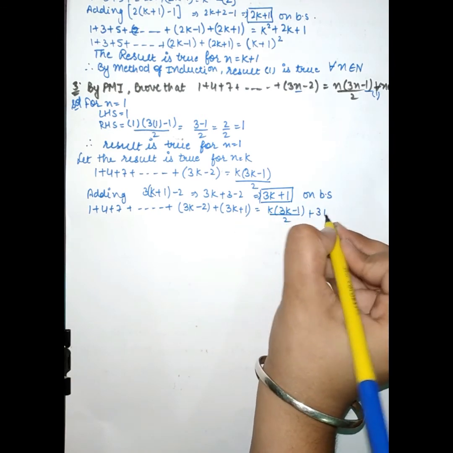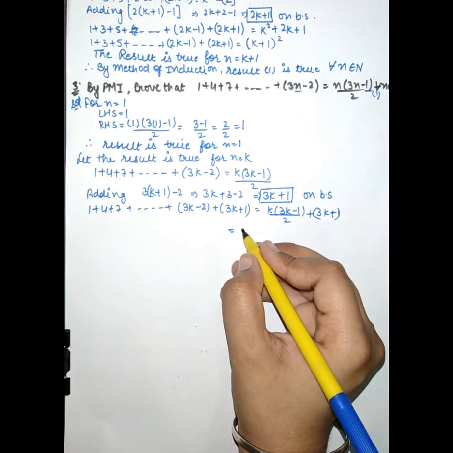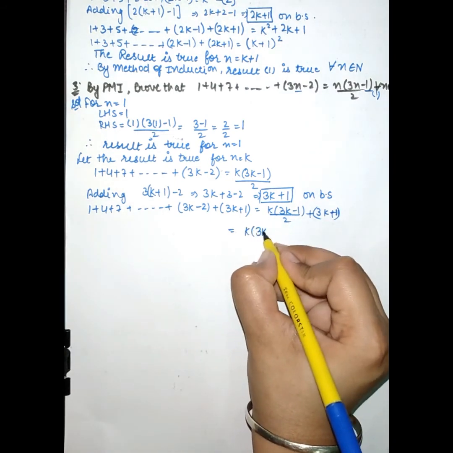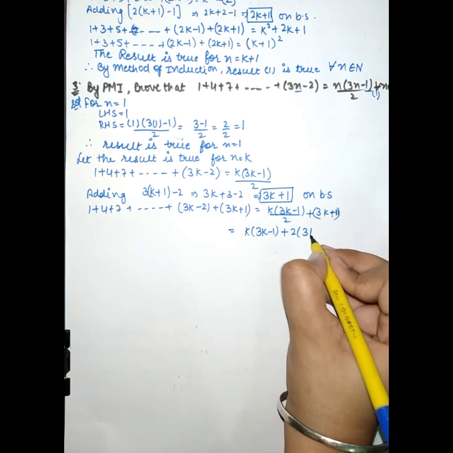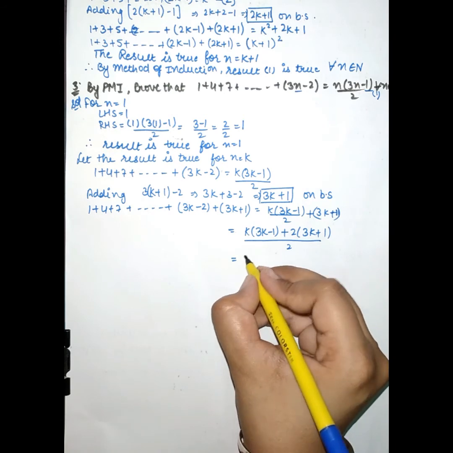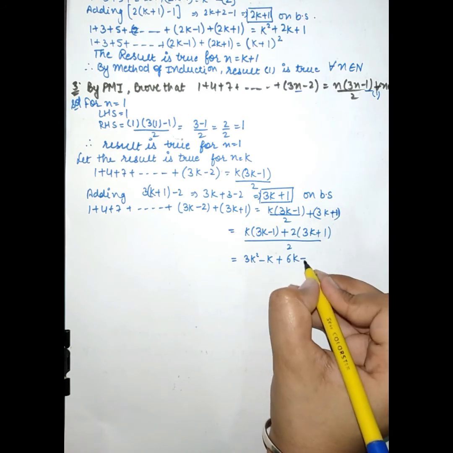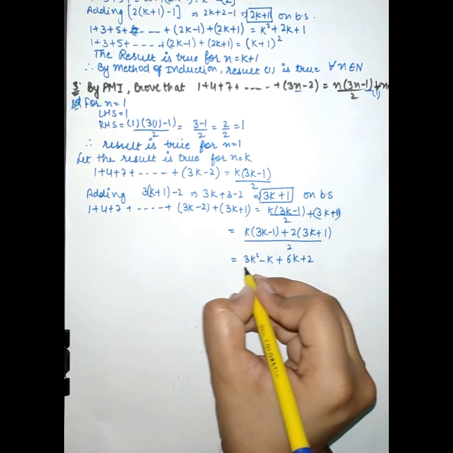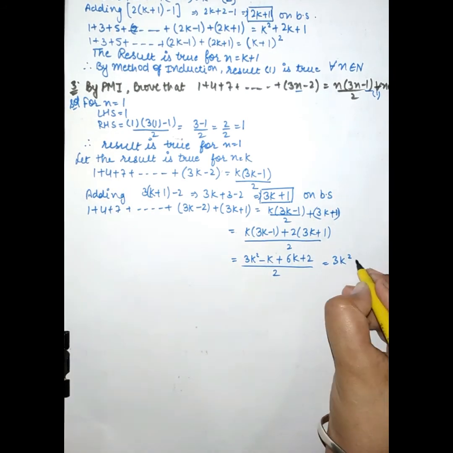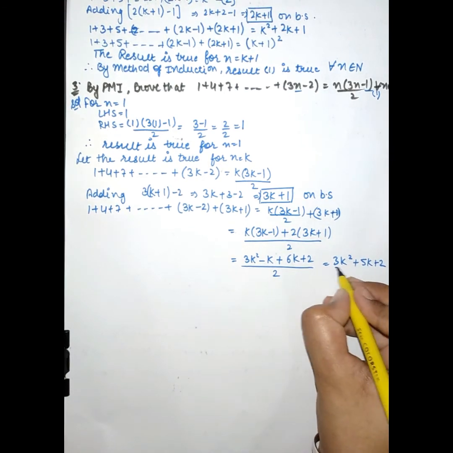Then by taking the LCM, the right hand side will become k into (3k minus 1) plus 2 into (3k plus 1), upon 2. Then it will become 3k square minus k plus 6k plus 2 upon 2. Then it will become 3k square plus 5k plus 2 upon 2.